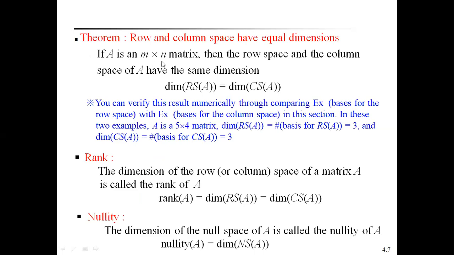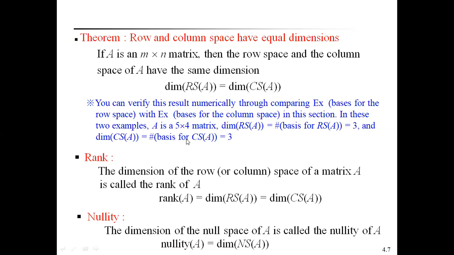If A is an m by n matrix, then the row space and column space of A have the same dimension. Dimension of row space of A is equal to dimension of column space of A. That means the dimensions of the row space and column space are equal.